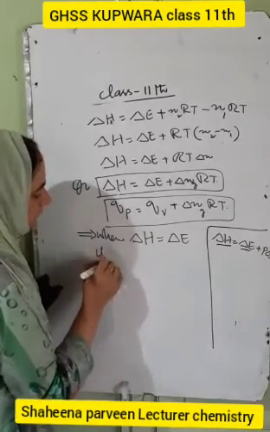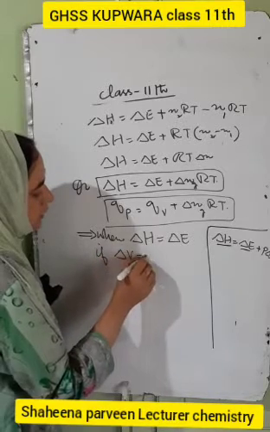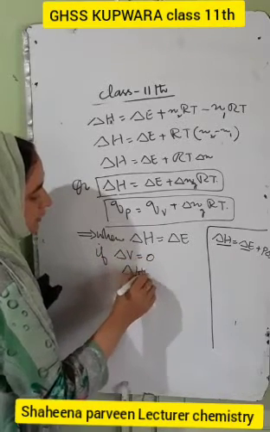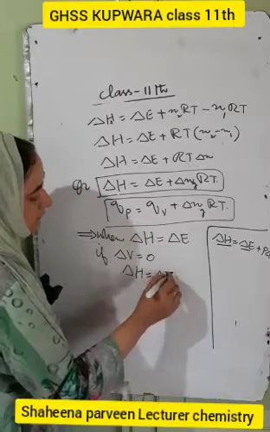So if delta V is equal to 0, delta H is equal to delta E.